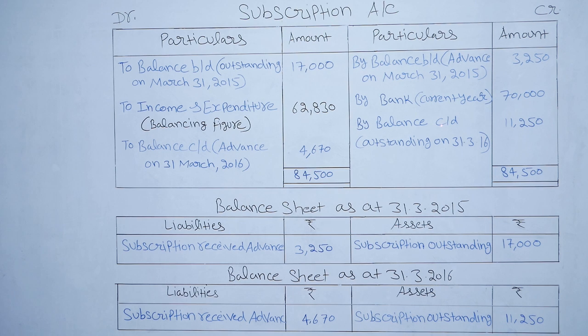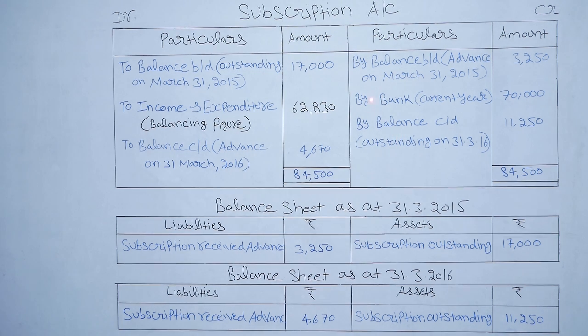By balance carried down 11,250, which is mentioned in the question. This is the closing subscription which is outstanding at the end of current year. If we receive subscription, then what will be the entry? Entry will be bank account debit to subscription. So we have to do ledger posting of subscription. So we will write by bank here. So we received 70,000 during 2015-16.